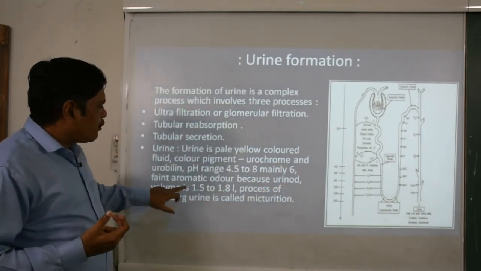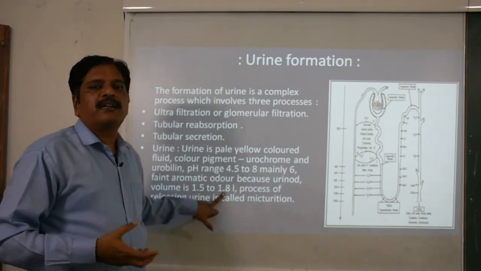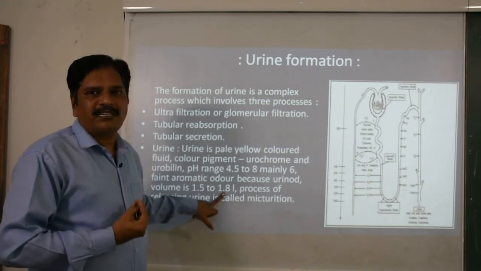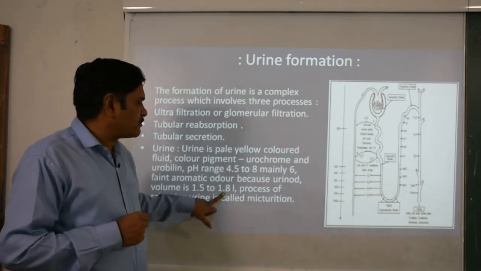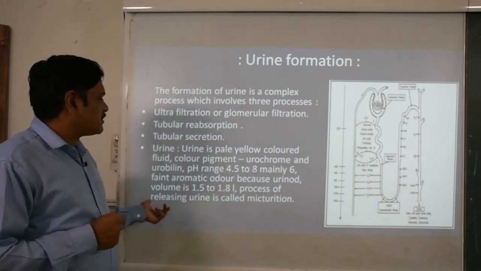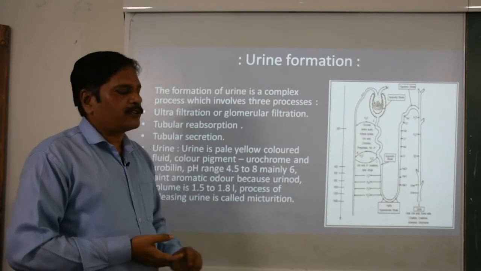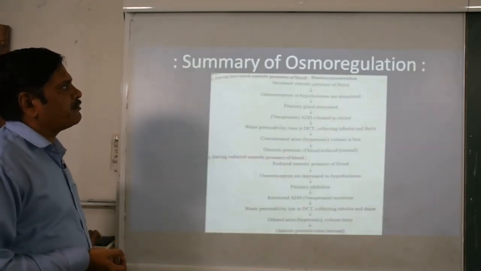The volume of urine ranges from 1.5 to 1.8 liters. In the winter and rainy seasons the volume of urine increases, and in the summer it decreases, to maintain the osmotic pressure. The process of releasing it through the urethra is called micturition. So remember, this is the process of urine formation.